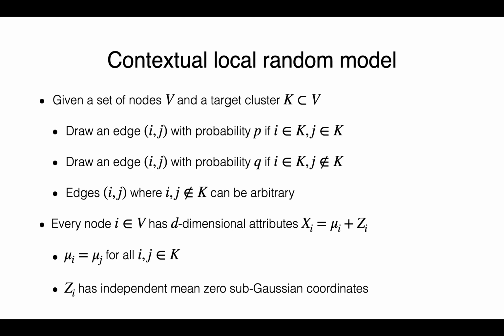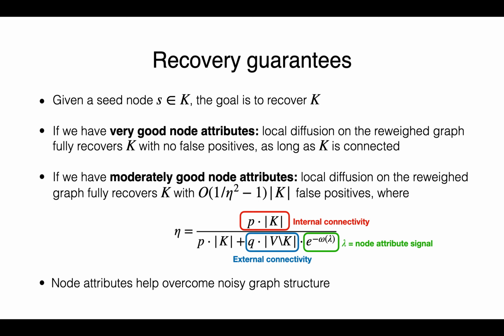In addition, every node i comes with d-dimensional attributes. And for simplicity, we assume that the attribute signal mu is the same for every node in the target. Moreover, we assume that the random noise vectors are independent with independent mean zero sub-Gaussian coordinates. Under this setting, given a seed node from the target cluster, the goal is to recover the target.